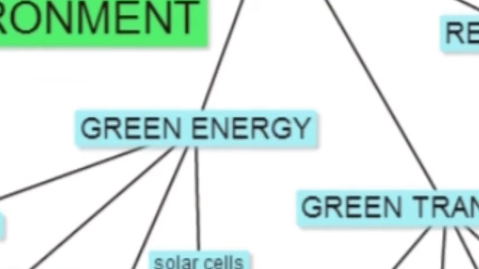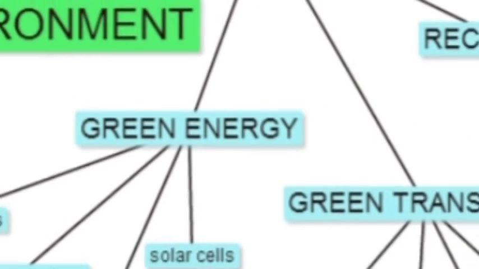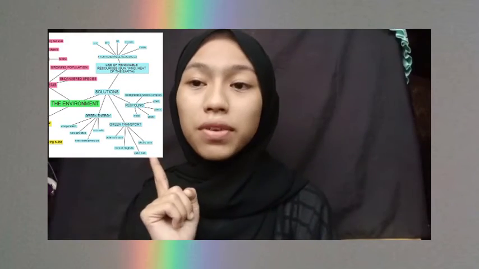The first is green energy. Green energy is any energy type that is generated from natural resources. There is also the use of green energy such as wind generators, wave generators, hydroelectric power plants, and solar cells.